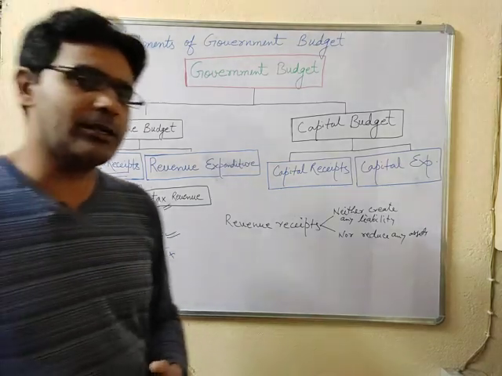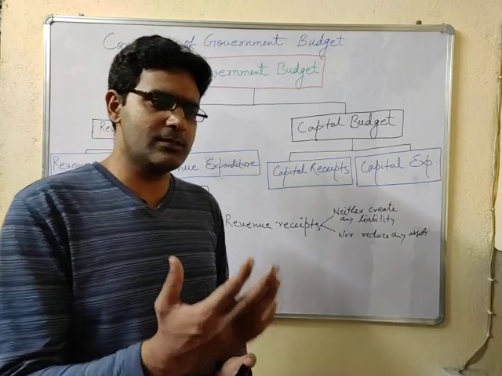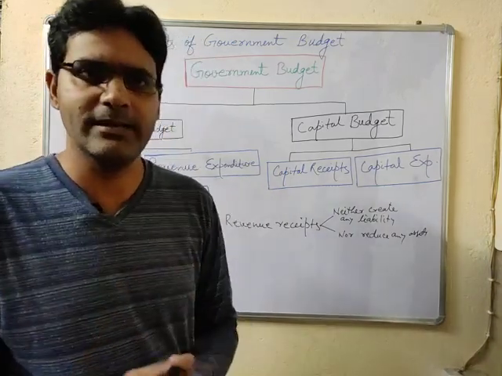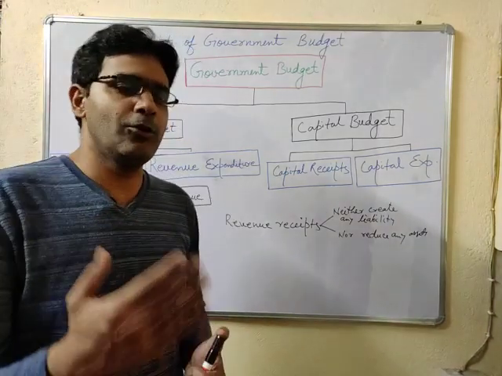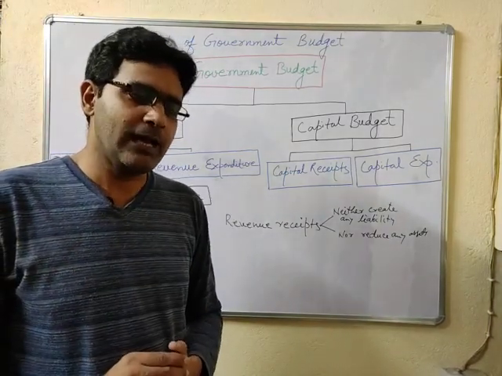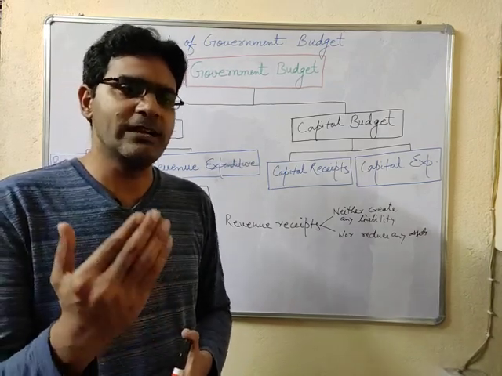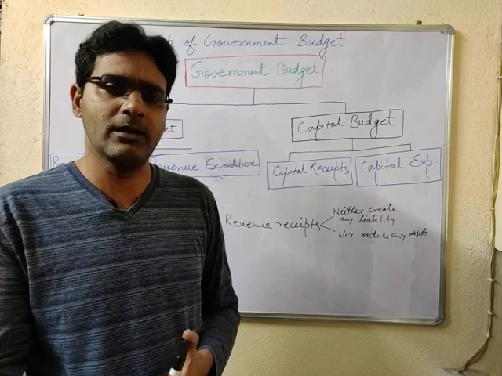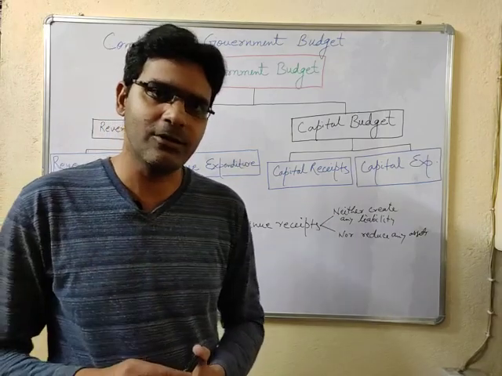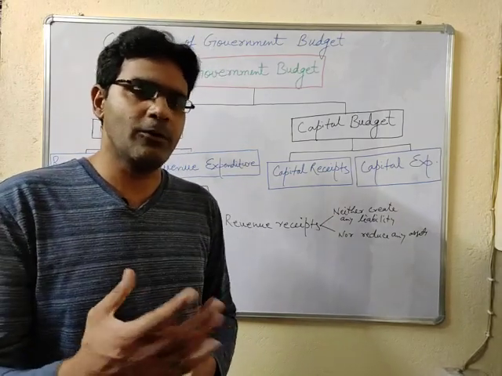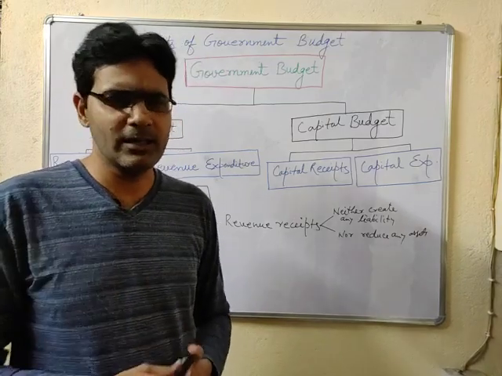Now as far as the non-tax revenues are concerned, the income which is there for the government other than tax is known as non-tax revenues. For example, the government receives interest on the loans advanced by the central government, or the profit or dividend received on the investment done by the government.